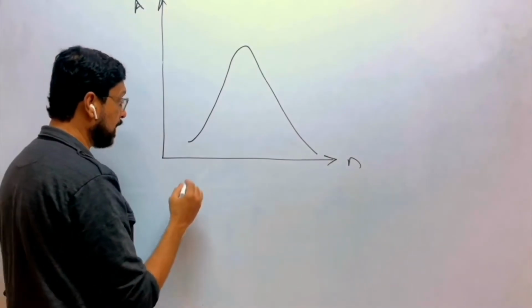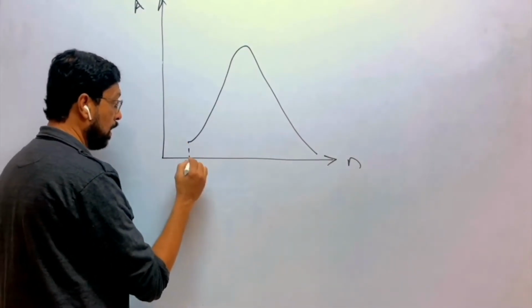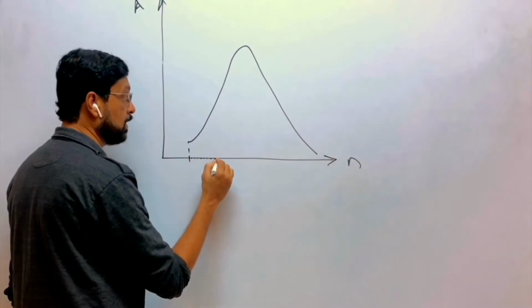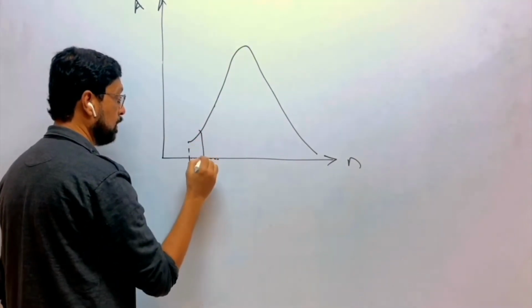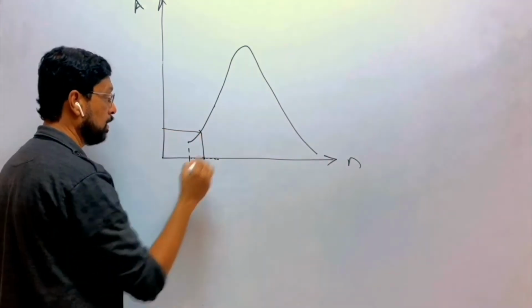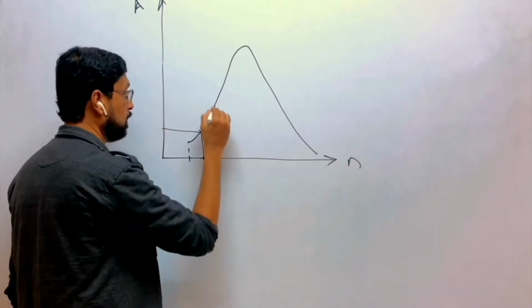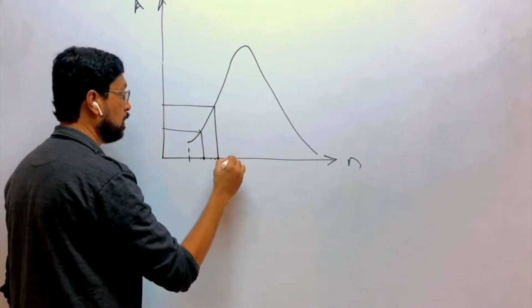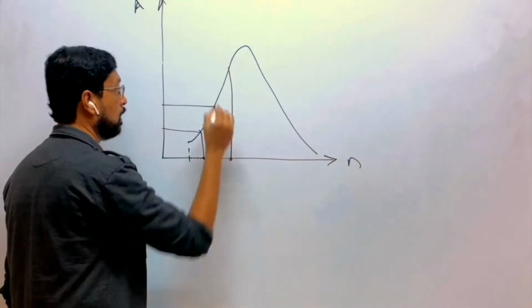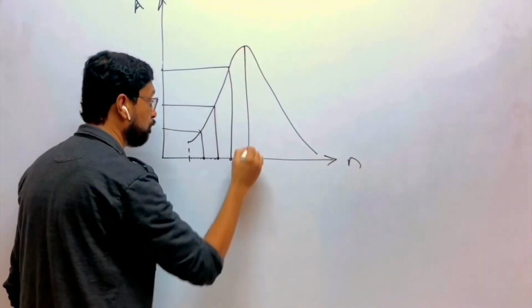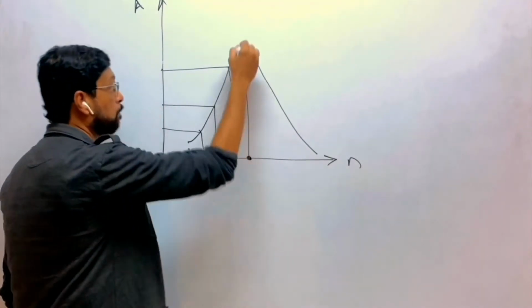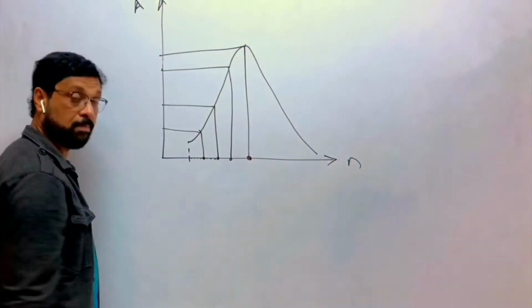You'll notice here that as the frequency is increasing, the amplitude is increasing. See, at this frequency this is the amplitude; the frequency increased, the amplitude increased; the frequency increased more, the amplitude increased more. At one particular frequency, the amplitude is maximum.